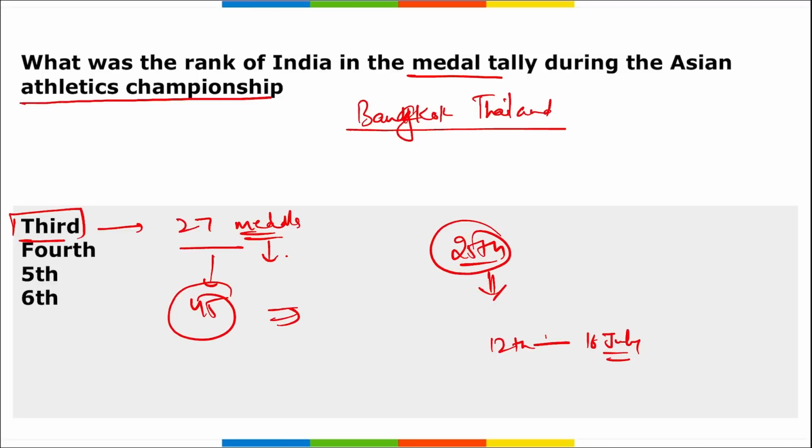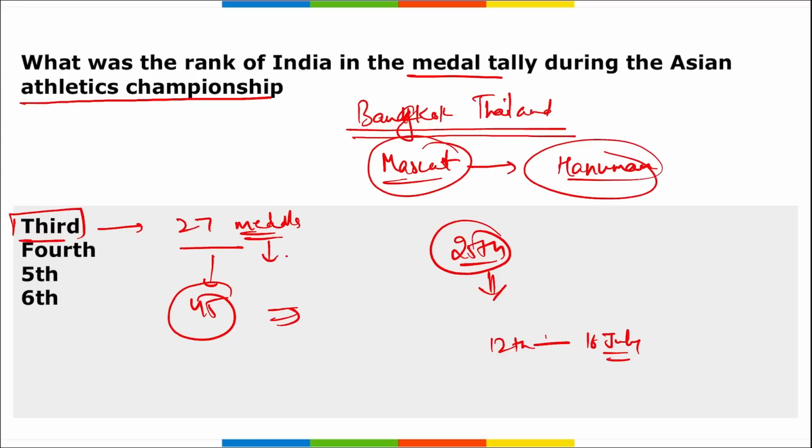An interesting thing about it, though it was held in Thailand, is the mascot, which is Hanumanji. Thailand has chosen this Hindu god Hanuman as the official mascot of the 25th edition of the Asian Athletic Championship. Correct? Very important mark.